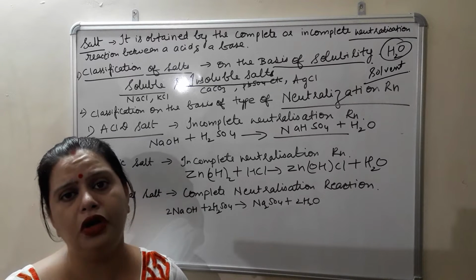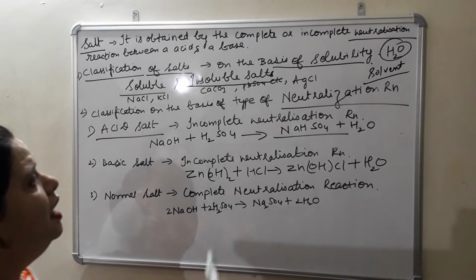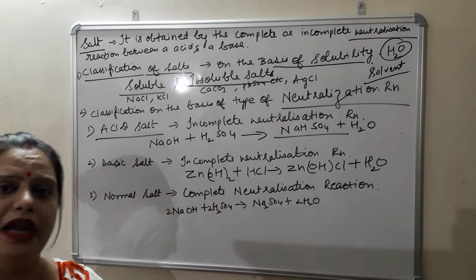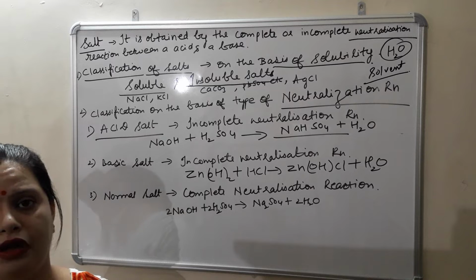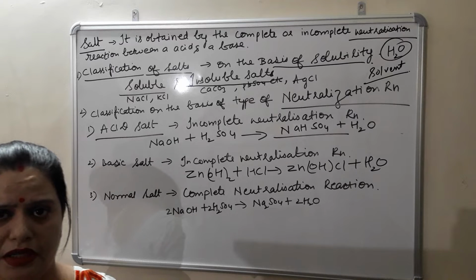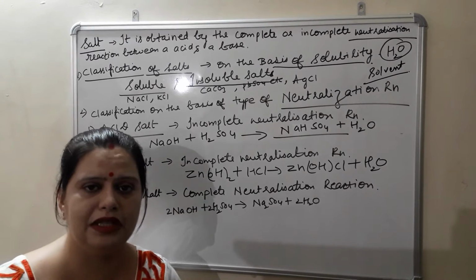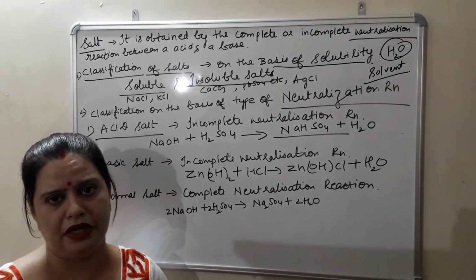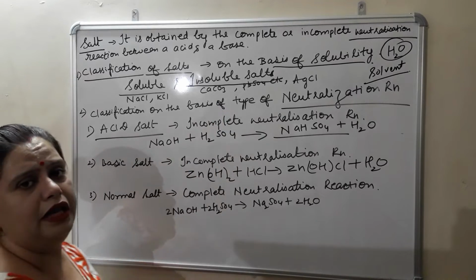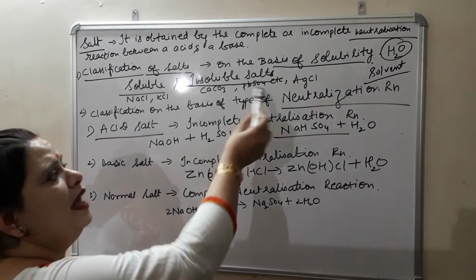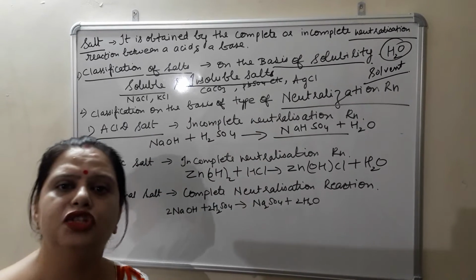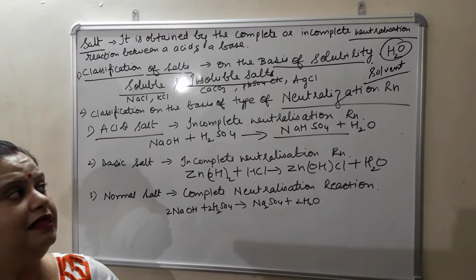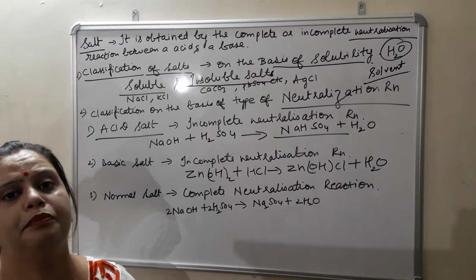It can be a salt also. For example, CaCO3, calcium carbonate, is an insoluble salt. It doesn't dissolve in water. Chalk is the best example for this. If you add chalk powder to water, it is insoluble in water, so it is an insoluble salt. In the same manner, PbSO4, lead sulfate, is also an insoluble salt, and these salts are also referred to as precipitate.